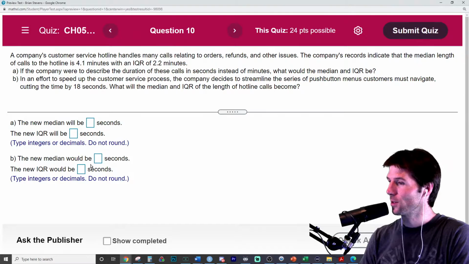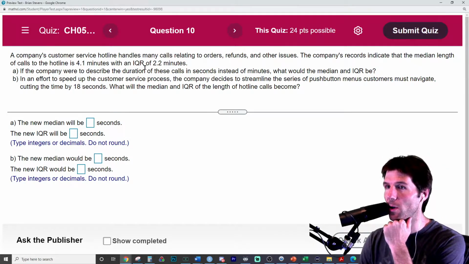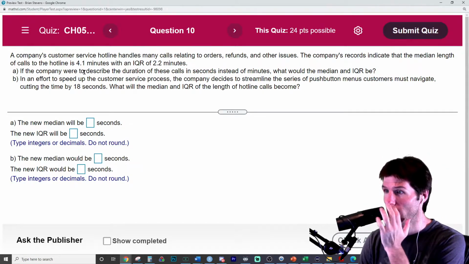The new median. So let's look at this. We've got a hotline center right here taking calls. The average time is 4.1 minutes with an IQR, which is the middle 50%, of 2.2.